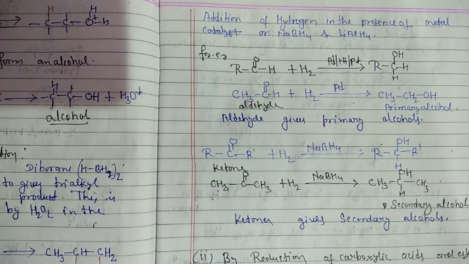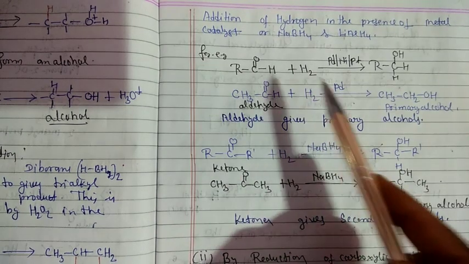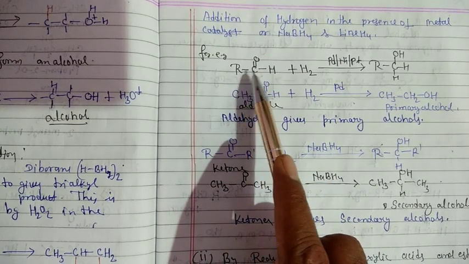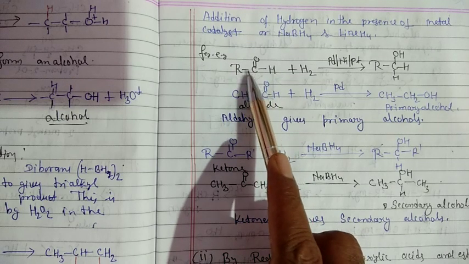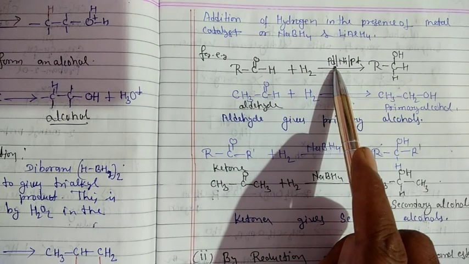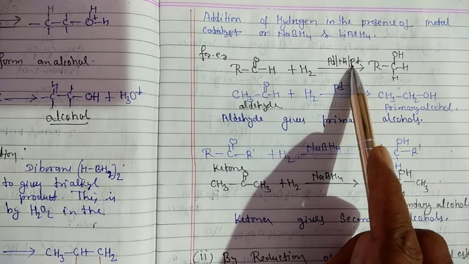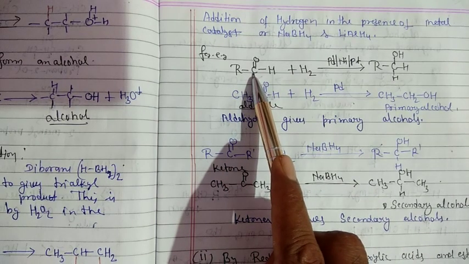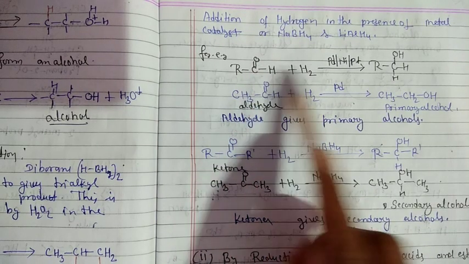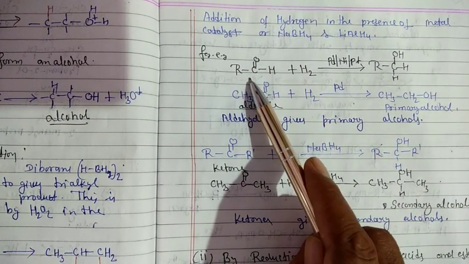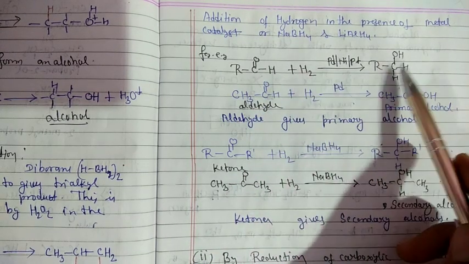Okay students, carbonyl compounds means aldehydes, ketones, carboxylic acids, etc. So first we react aldehydes, RCHO. Aldehydes are reduced in the presence of metallic catalysts like palladium, nickel and platinum. So hydrogen adds here, one to the carbon atom and one to the oxygen atom, and forms alcohols. Simply learn here that aldehydes are reduced to form alcohols.